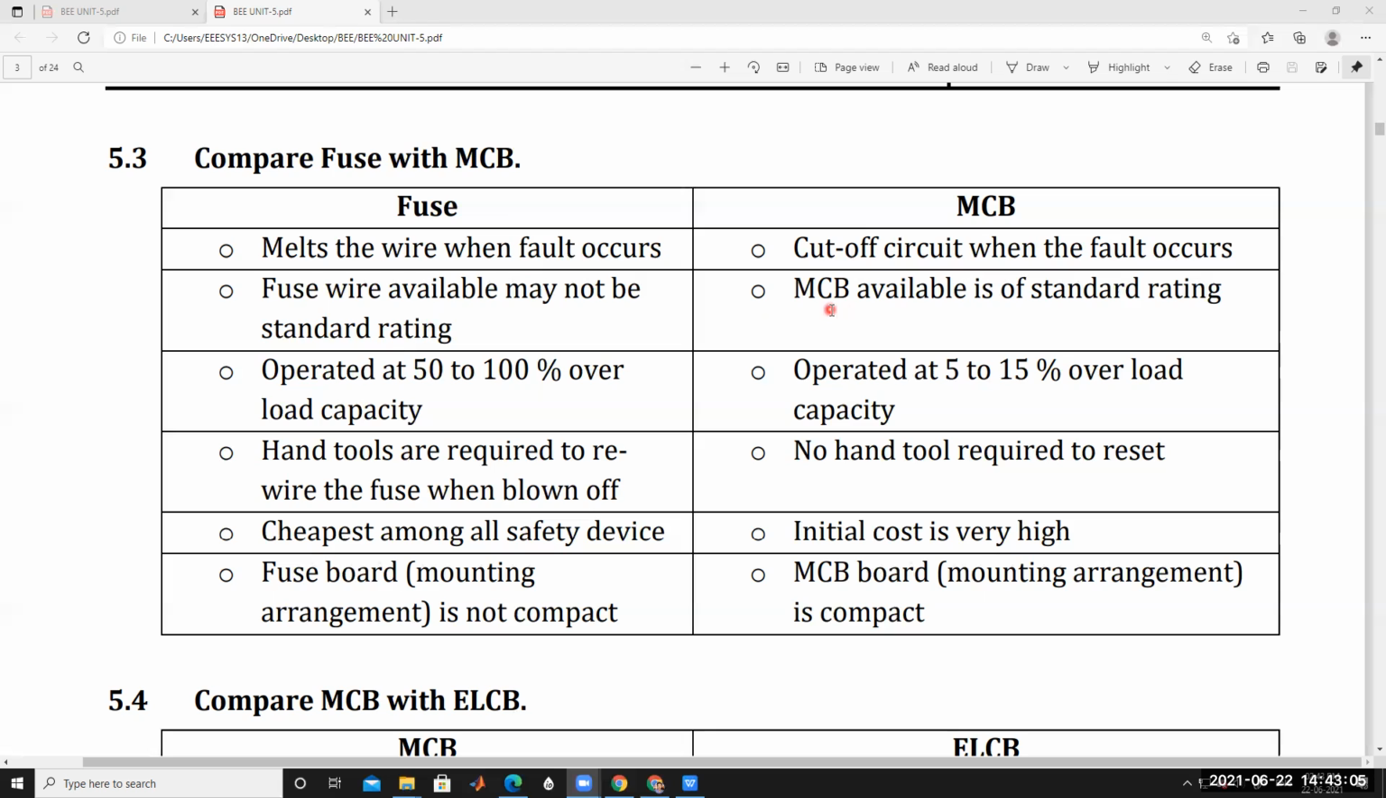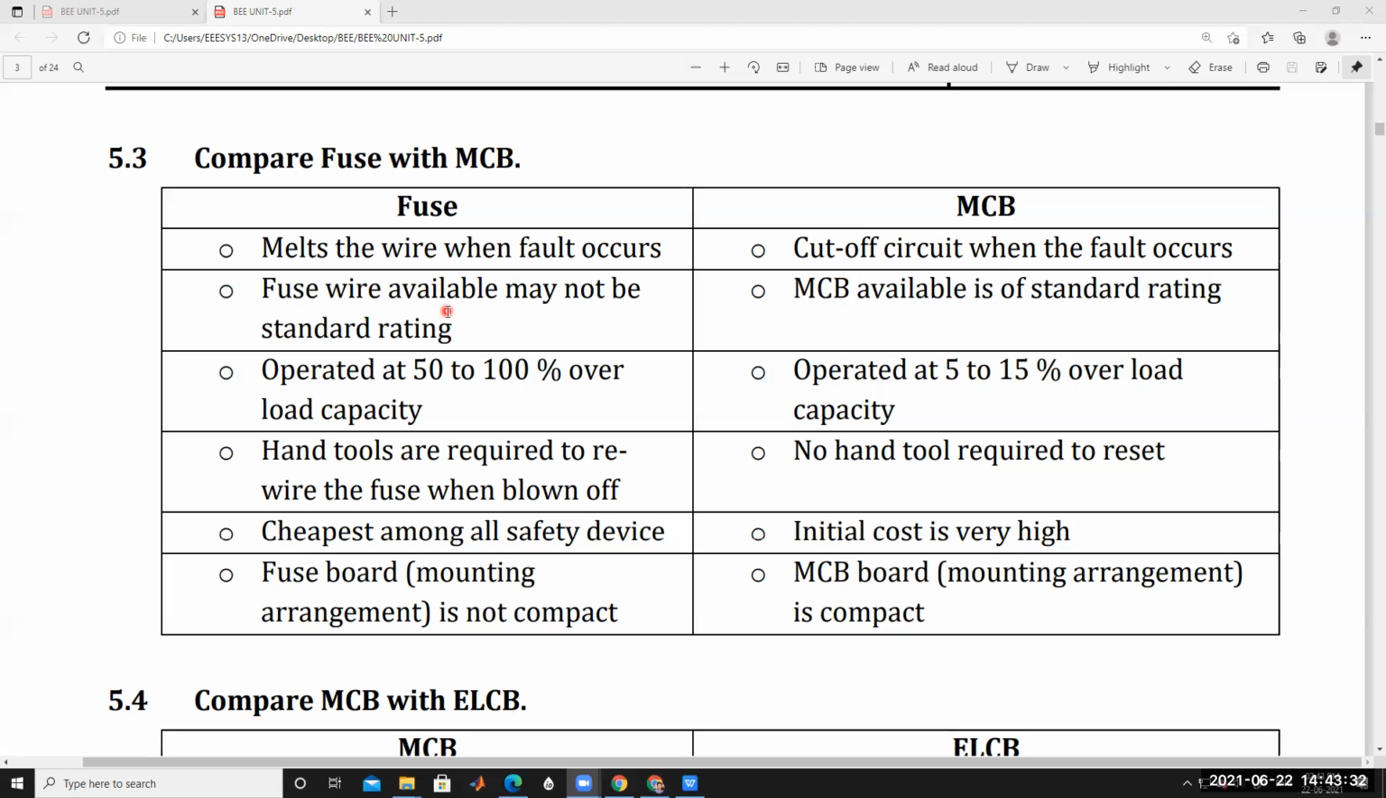Standard ratings may be 16 amps, 240 volts. For example, 10 amps, 240 volts, 230 volts. These types of ratings are available in MCBs. MCBs are available in standard ratings, but there are no standard ratings for fuses. Fuse wire available may not have standard ratings.